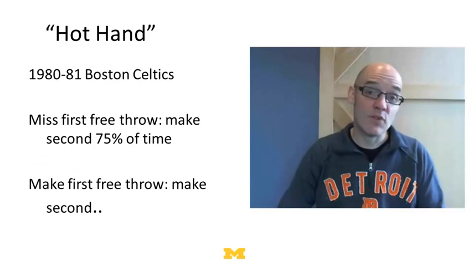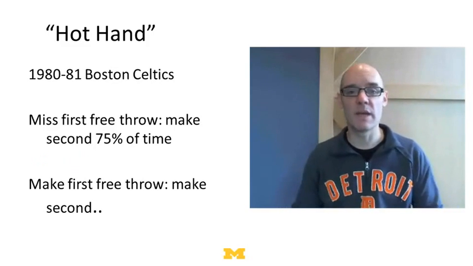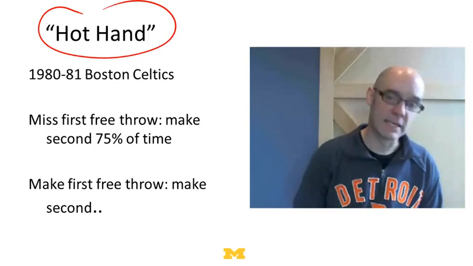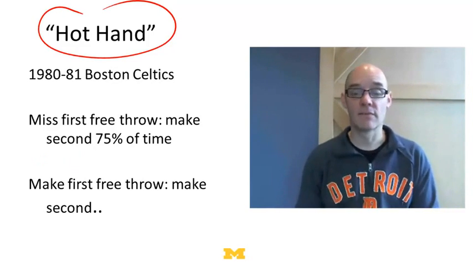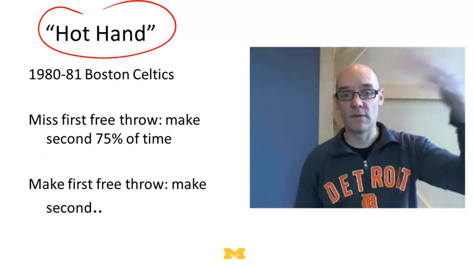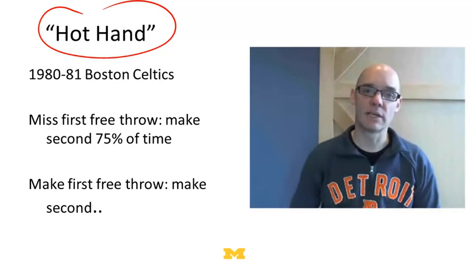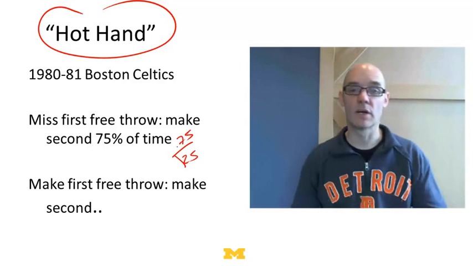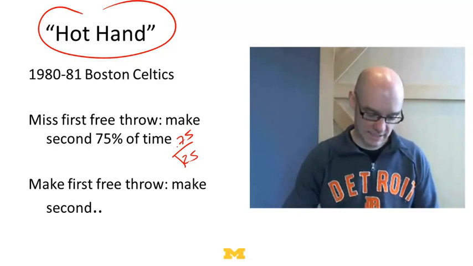So if you think about things like free throw shooting, these are examples where we think, oh man, people get hot. There's a famous study called the hot hand study, and they looked at the 1980-81 Boston Celtics. Now instead of thinking of a random walk where it's 50% likely to go up and 50% likely to go down, here the Celtics made 75% of the free throws. So it's a 75% chance it's going to go up and a 25% chance, in some sense, you can think of the walk going down.